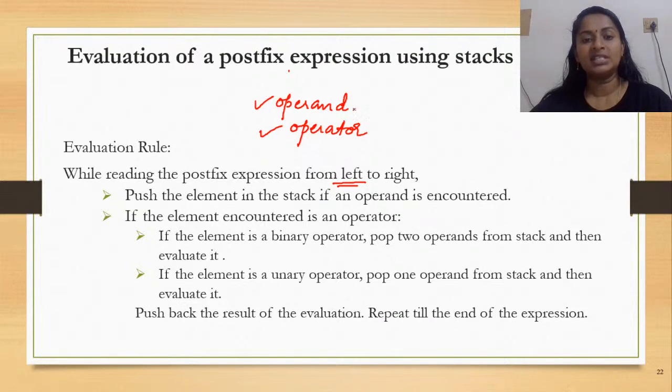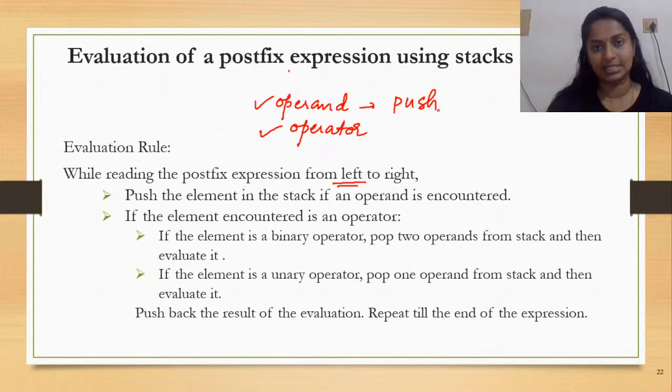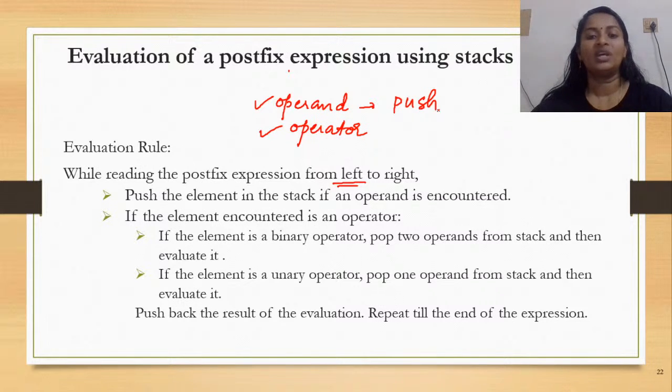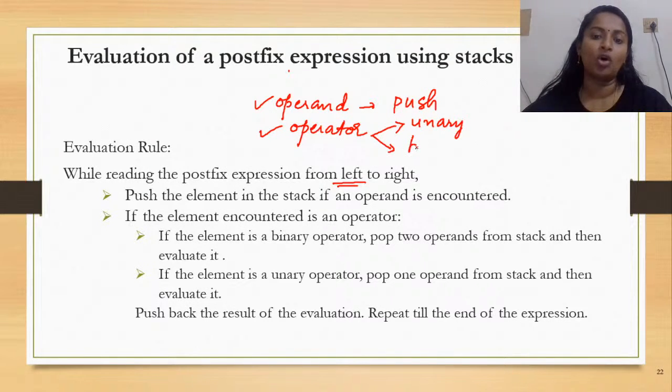Now the action to be taken when you encounter an operand is push. So whatever you get, you push it to the stack. Now, if it is an operator, then you need to decide the category of the operator, whether it is a unary operator or a binary operator.